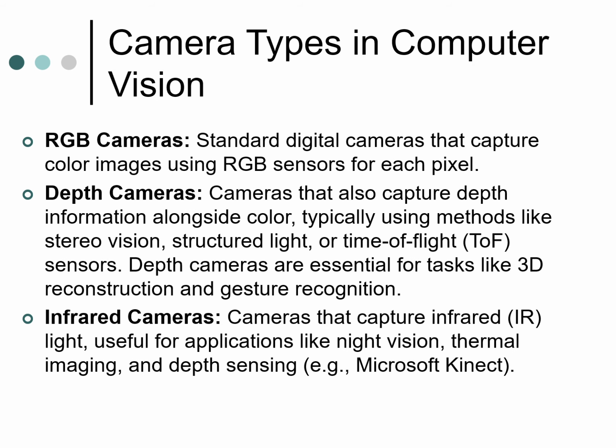There are three types of cameras in computer vision. The first one is the RGB camera, then the depth camera, and the final one is the infrared camera. First, let us discuss RGB cameras. This is a standard digital camera which captures color images using an RGB sensor for each pixel. RGB means red, green, and blue.